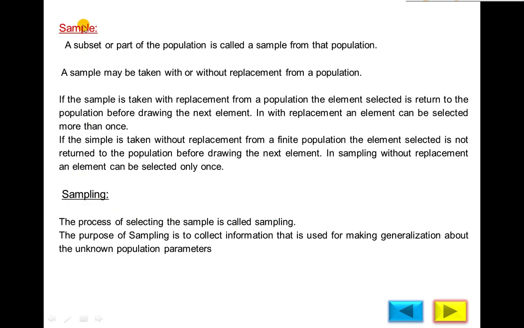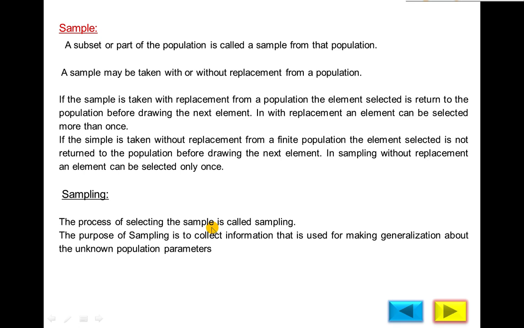The process of selecting the sample is called sampling. But what is the purpose of sampling? The purpose of sampling is to collect information that is used for making generalizations about the unknown population parameters. Suppose you select a sample from the population and then calculate the sample mean, and the sample mean is a representative of the total population data, like a CR.